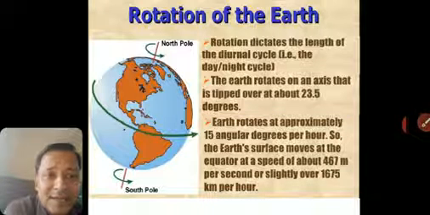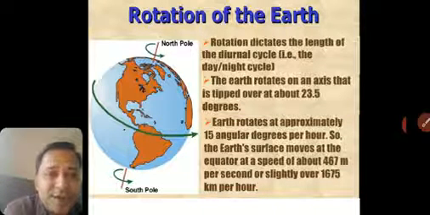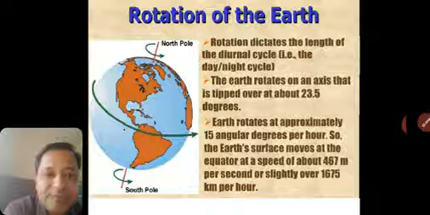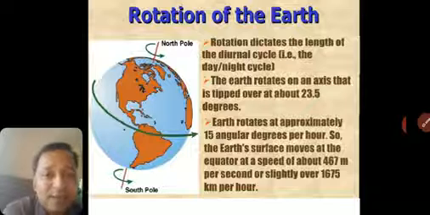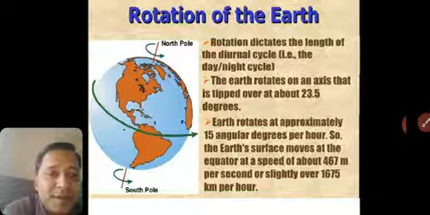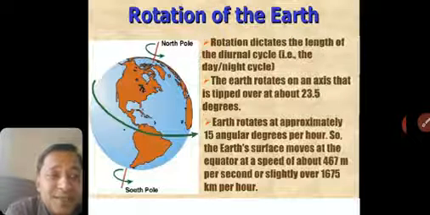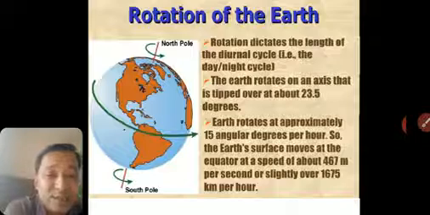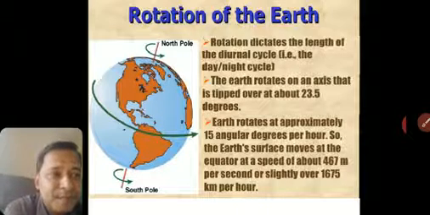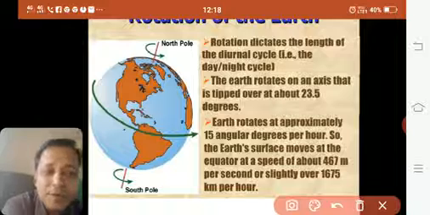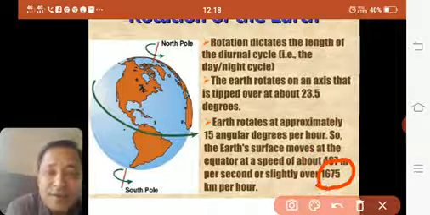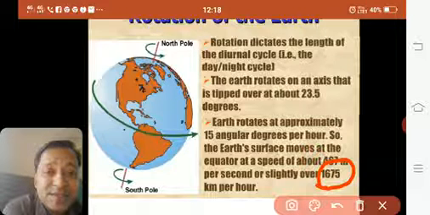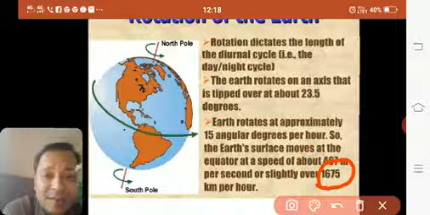Earth rotates at approximately 15 angular degrees per hour. So the Earth's surface at the equator, because the equator is the central part, moves at a speed of around 467 meters per second. That is a very high speed. In kilometers per hour, it is approximately 1675 kilometers per hour. That is the speed of the Earth when it spins.